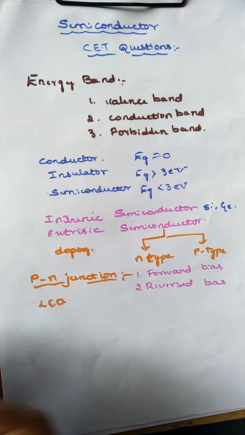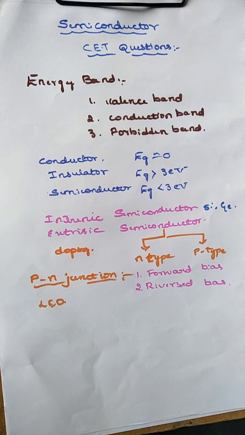Gallium arsenide emits infrared radiation, gallium arsenide phosphide emits red or yellow, gallium phosphide emits red or green, and gallium nitride emits blue color. Applications of LED are indicators, optical fiber communication, burglar alarm systems, CD players, and remote controls.